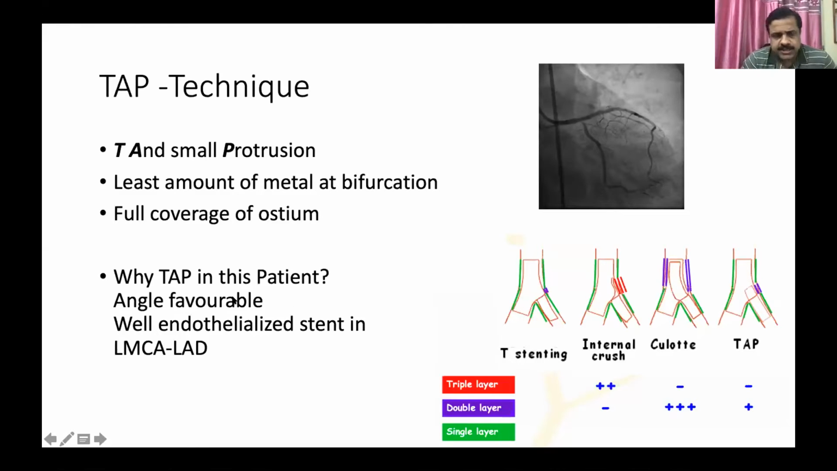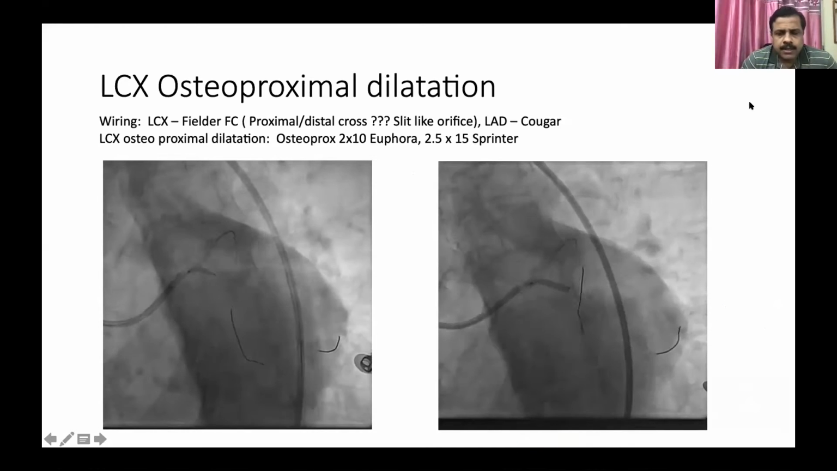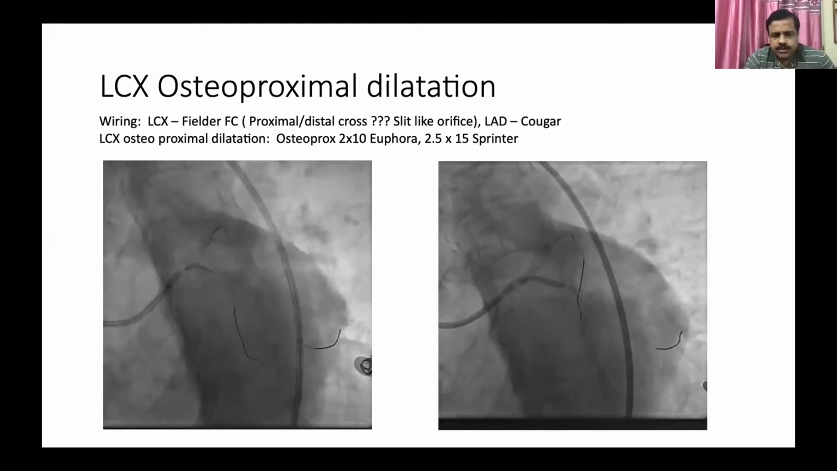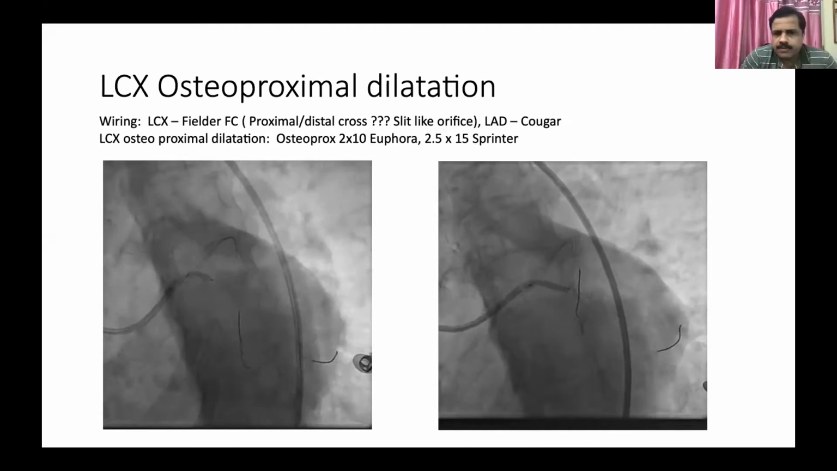In this case, we selected TAP because the angle we could see is almost 80, 85 degrees. And we already have a stent in the left main to LAD, so we don't need another stent now. This is ideal for a TAP in this case. So we took her up for this stenting.